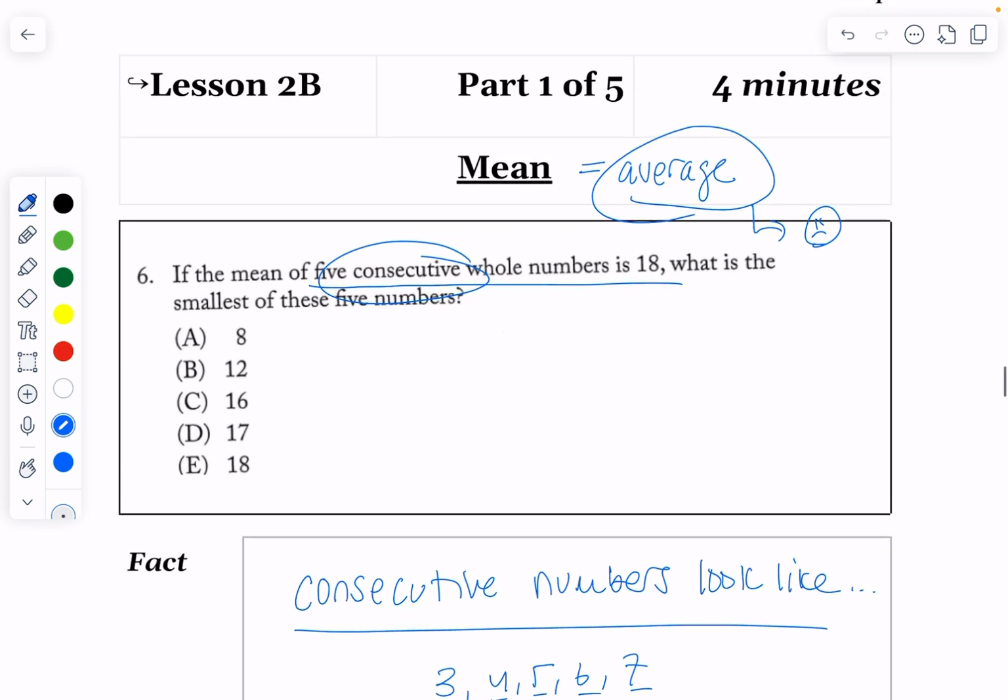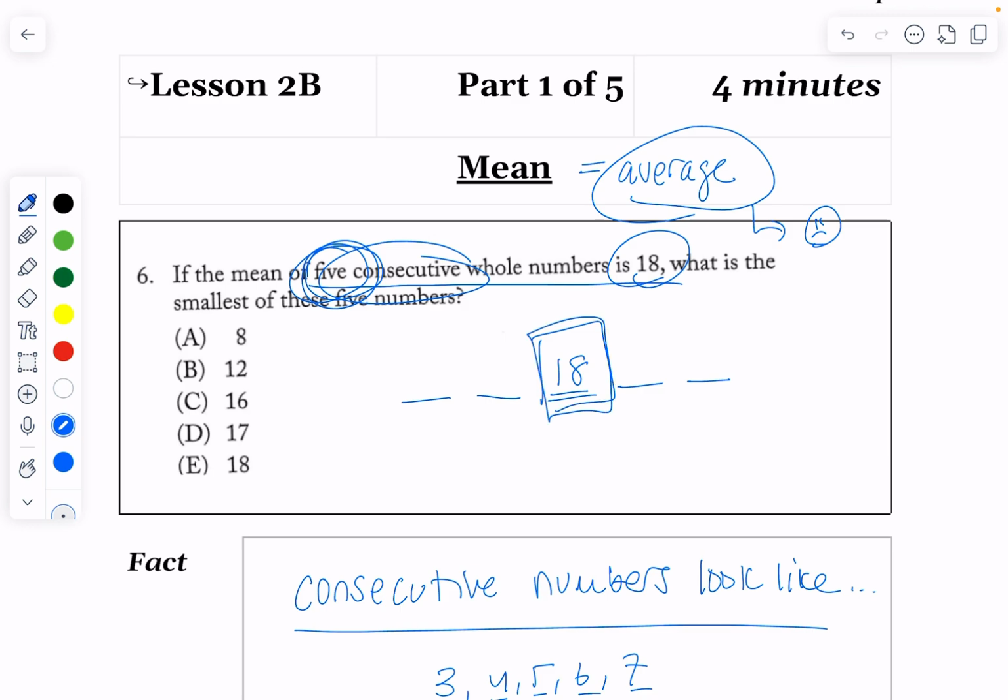Okay, back to the problem. We have five consecutive whole numbers that have a mean of 18. So the way that I imagine that is this. I put the 18 in the middle. I love that that is an odd number because what that means is I have two numbers on each side of the middle number, right?